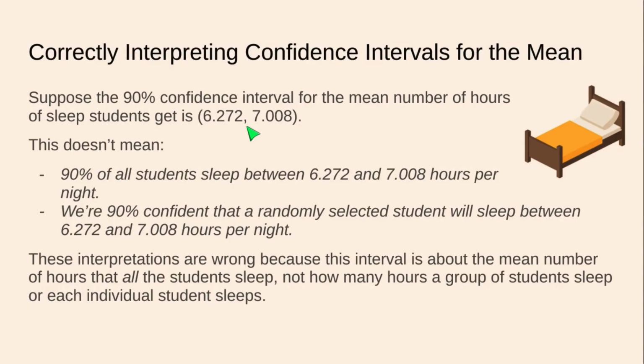We are not talking about a group of the population, like 90% of the population, nor are we talking about randomly selected students. We're talking about the entire population. What is the mean for everyone? Not 90% of everyone, not randomly selected people within the group that is everyone.